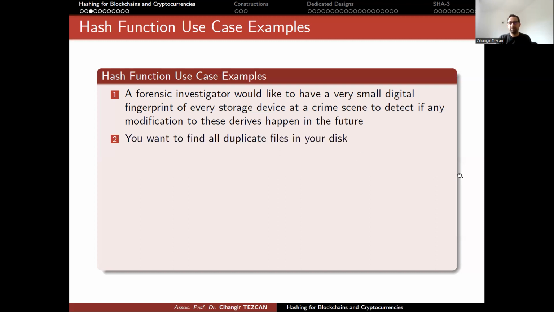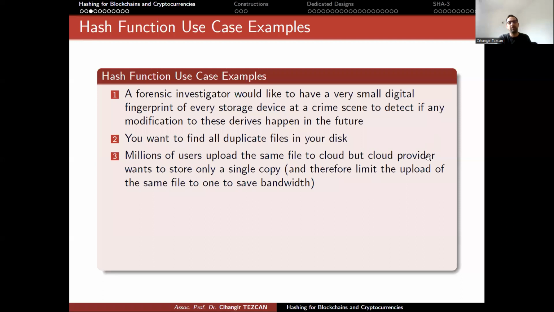Another use case might be as follows. You want to find all duplicate files in your disk. There is some software for this, but most of the time what it does is check the file name, if they're identical, or whether the sizes of the files are identical, and so on. But just to check the contents of these files, it would be nice to have a list of all of the hashes of these files and then sort them. This way you can find the duplicate files in your disk.